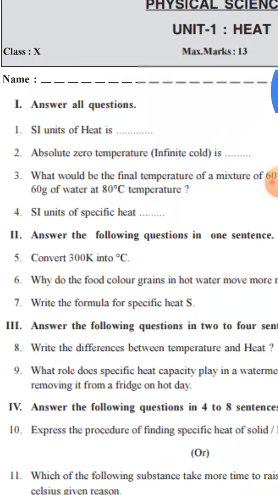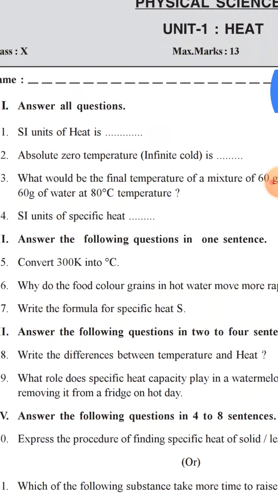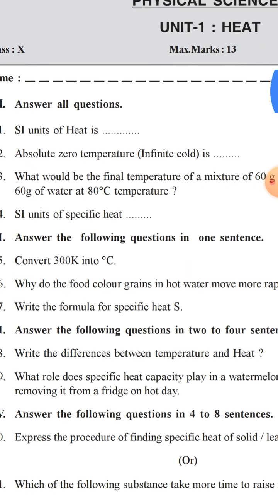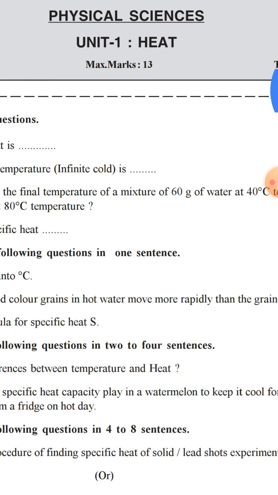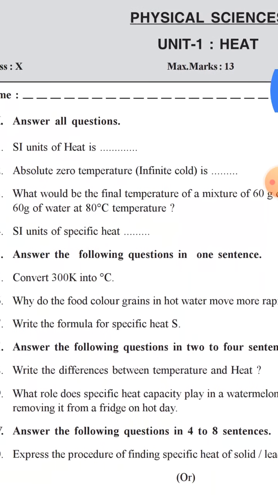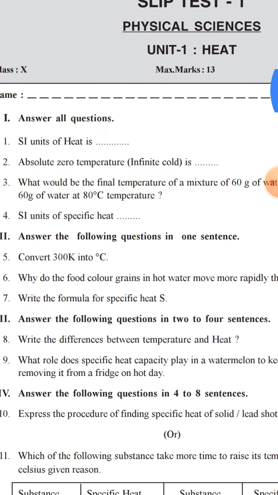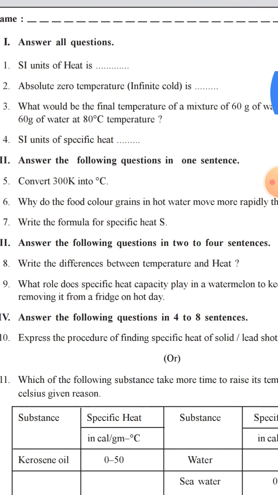Answer all the questions. SI unit of heat is absolute zero temperature, infinite cold is. What would be the final temperature of a mixture of 60 grams of water at 40 degrees temperature and 60 grams of water at 80 degree centigrade temperature? SI units of specific heat. Convert 300 K into degree centigrade.